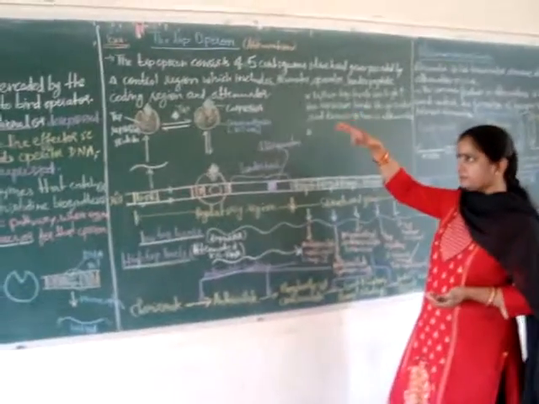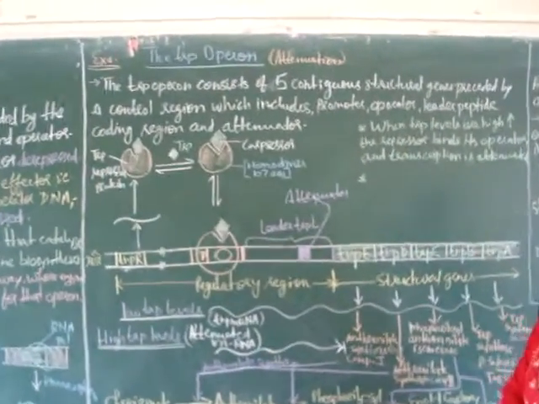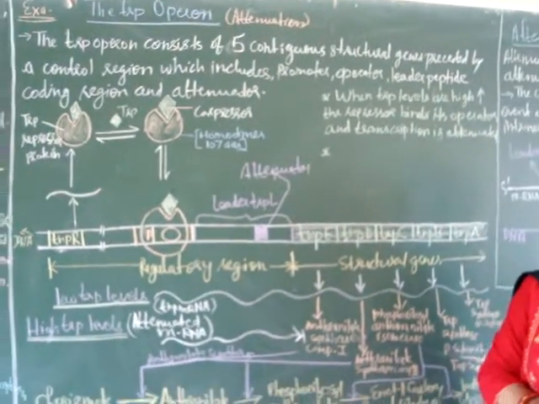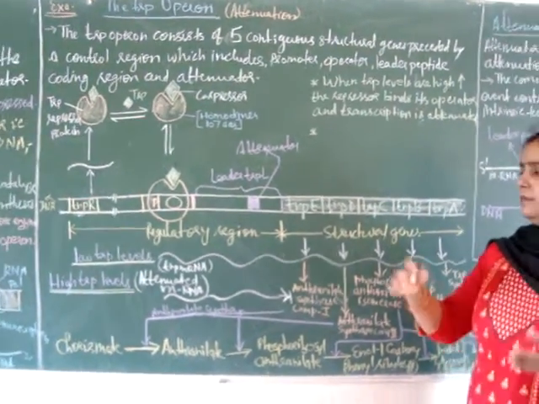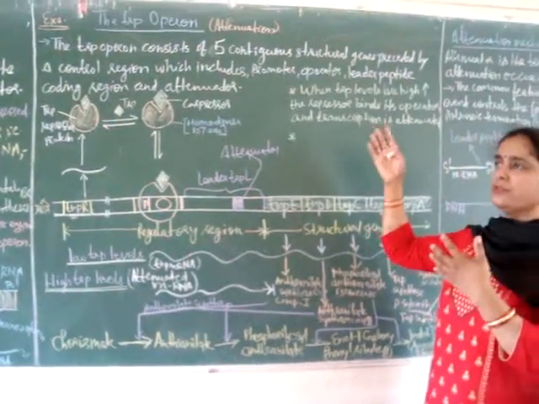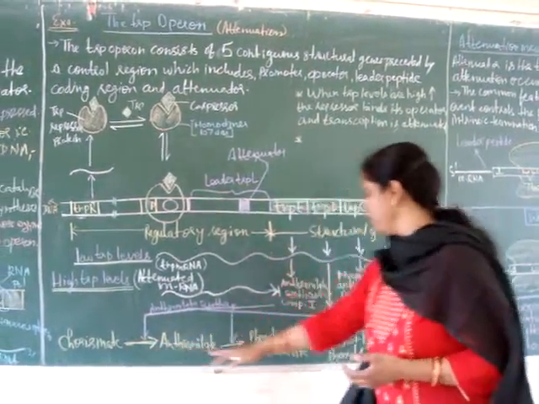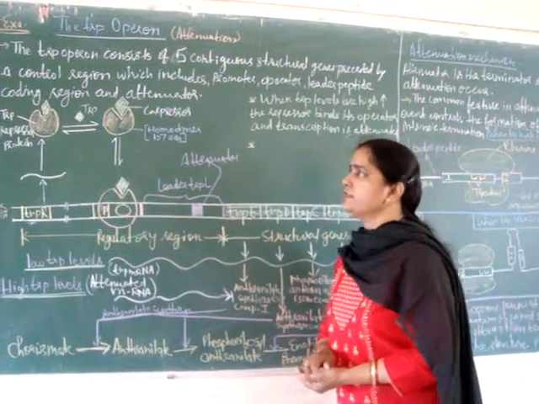One example of a repressible system under negative control is the trp operon, that is the tryptophan operon, which is responsible for the biosynthesis of tryptophan in bacterial cells. The enzymes expressed through this operon system convert chorismate into tryptophan. Now we will see more about this trp operon.